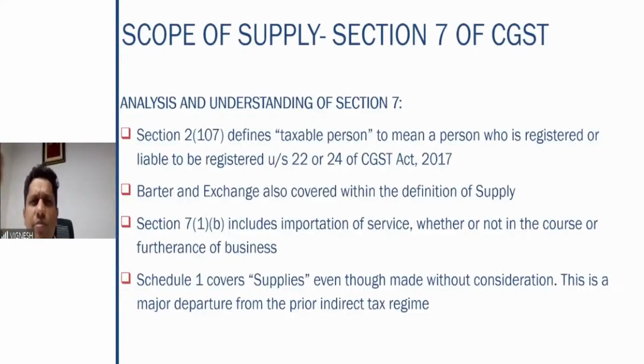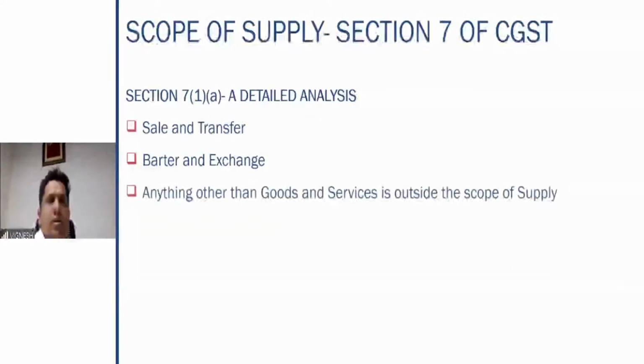Major departure from the previous indirect tax regime. In the previous indirect tax regime, that is prior to GST, consideration was an important must-have factor for the tax to be applied. There is no concept of taxability without consideration. This is the first time that if there is no consideration also, it is to be treated as a supply on which tax has to be applied, right? That is what is covered under Schedule 1.